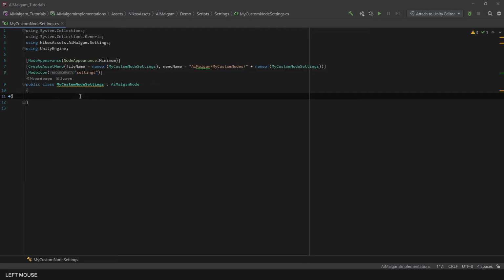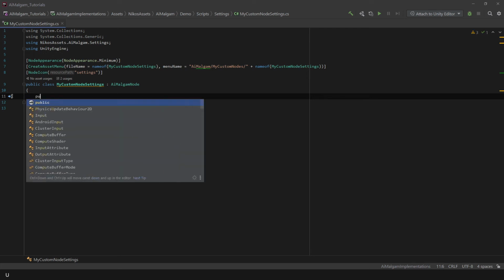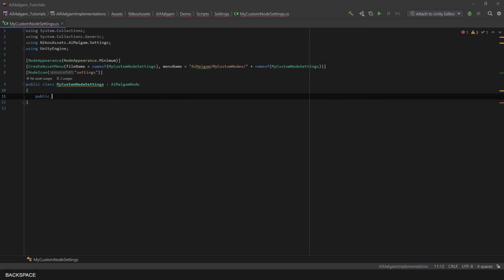To enable connection to other nodes, you need to define an output port. This port field must be of same type the class is, and also needs the output attribute.